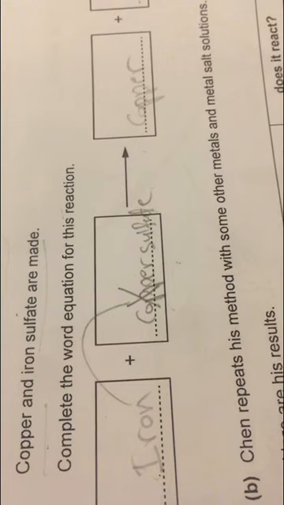As we know, whenever we have metal with metal salt solution, it's going to be displacement if the metal is more reactive than the metal in the solution. For example, iron is more reactive than copper, so it displaces copper, kicks it out, and the sulfate group reacts with it, producing iron sulfate. So the reaction would be as the following: iron plus copper sulfate produces copper. Copper is being kicked out, so it goes in the product, plus iron sulfate.